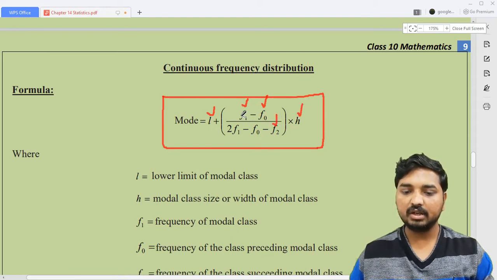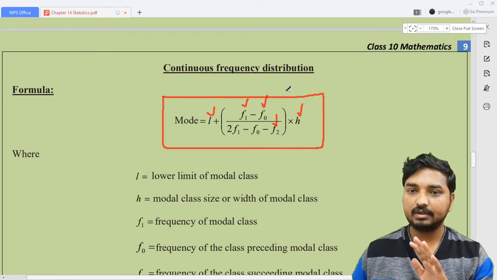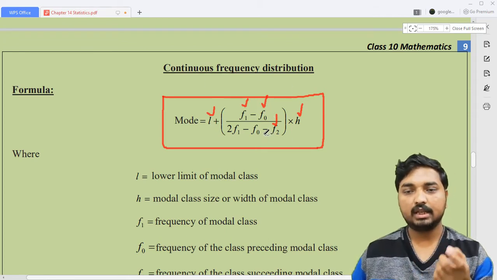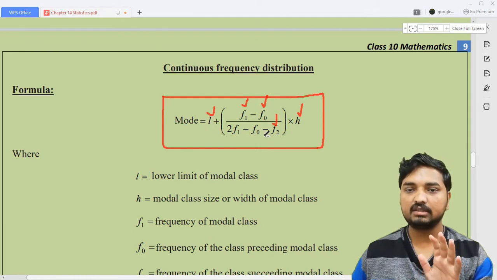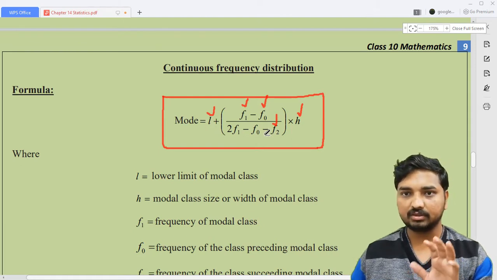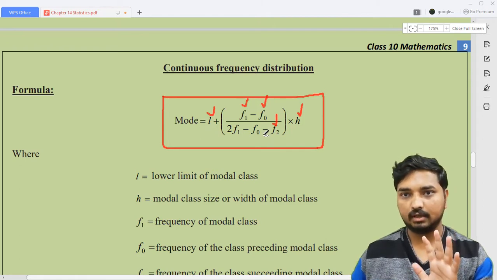So totally how many different terms are there? 1, 2, 3, 4, 5. Totally 5 different terms are present. You need to identify all these 5 terms from the given data. Then on substitution and simplification you will get the required answer, that is the mode of the given data. Remember this one. You need to identify 5 terms from the given data.